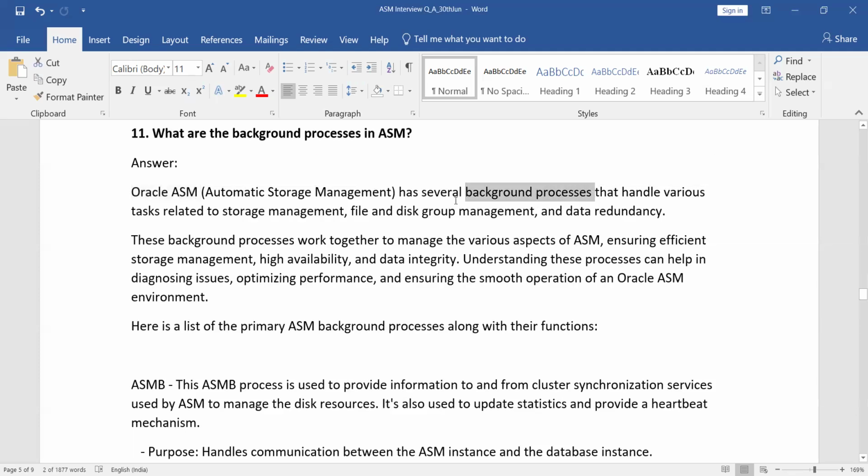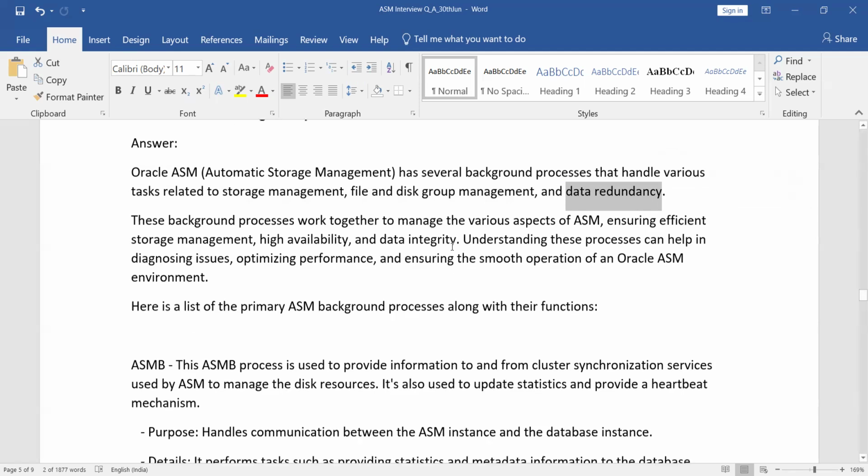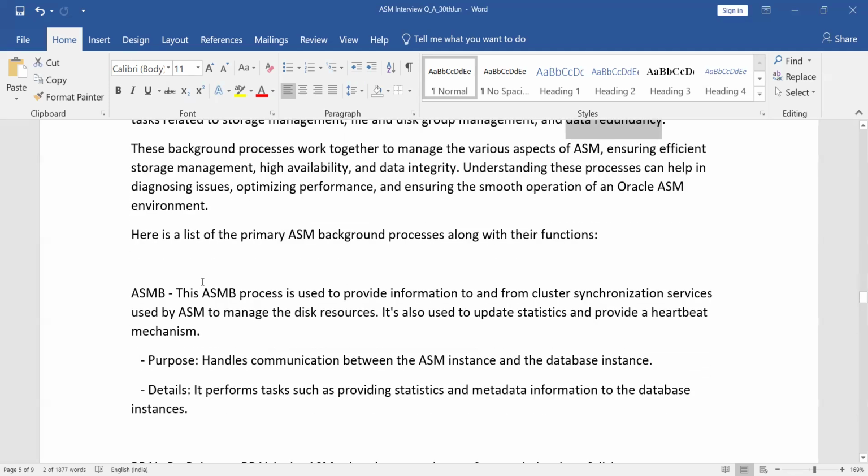Out of those several background processes, we are going to talk about two or three mandatory or important background processes of ASM. These background processes help with storage management, file and disk group management, and data redundancy, to store the data in different groups. To manage all those things, these background processes are helpful. Here is the list of the background processes. First one is ASMB.